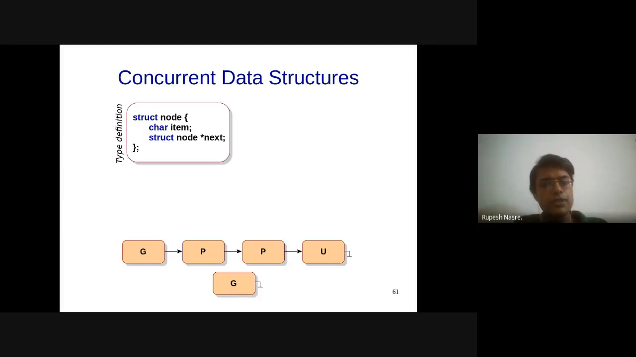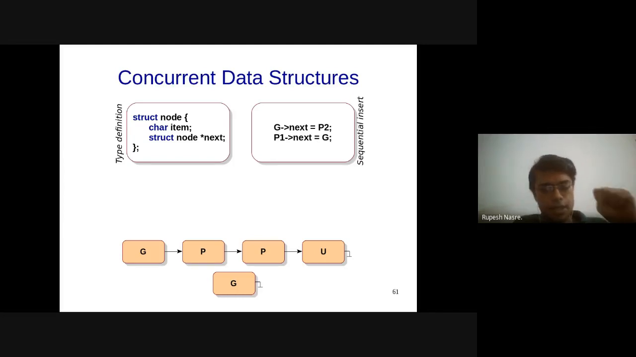and then there is a pointer which is pointing to the next node. The sequential way of inserting is going to look very simple: G's next pointer, which is currently null, is going to point to P. And then this P, which I'm calling P1 just to distinguish P1 and P2, maybe I should have written G2 here, is going to change its next pointer to point to G.